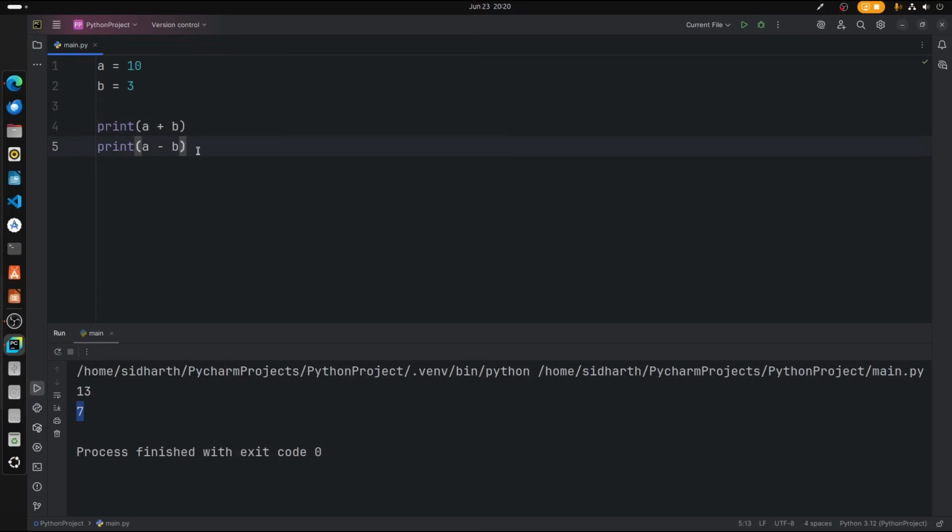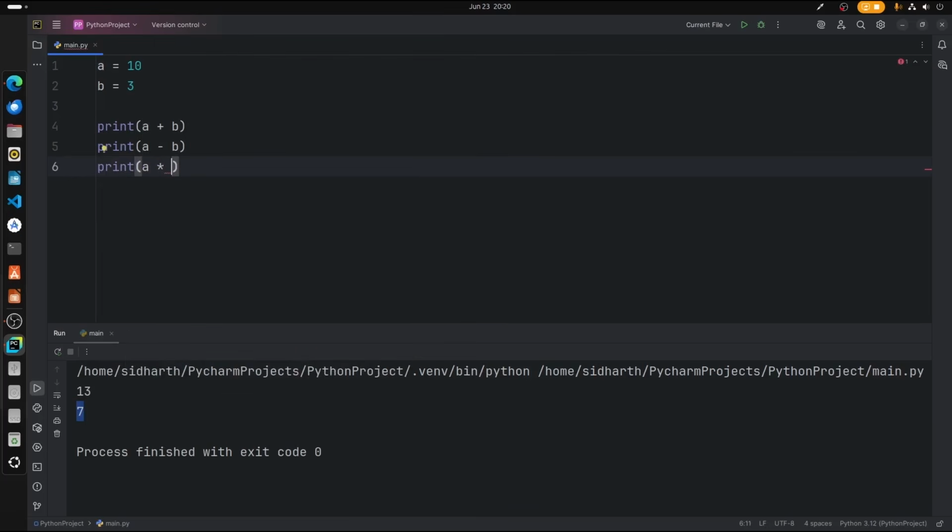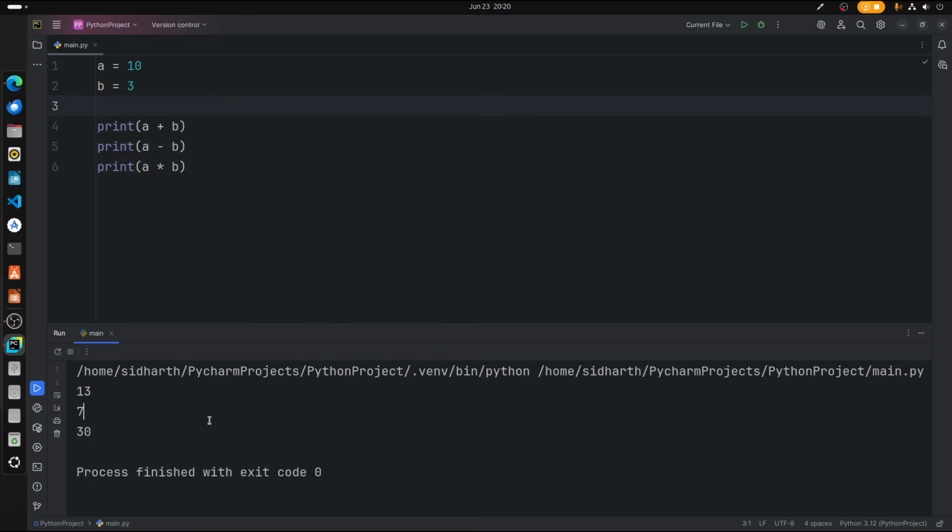What about testing the multiplication in this? 10 3s are 30. Let's see whether it prints it or not. Print a multiplied by b. So for multiplication we use asterisk. When I print that, 30.